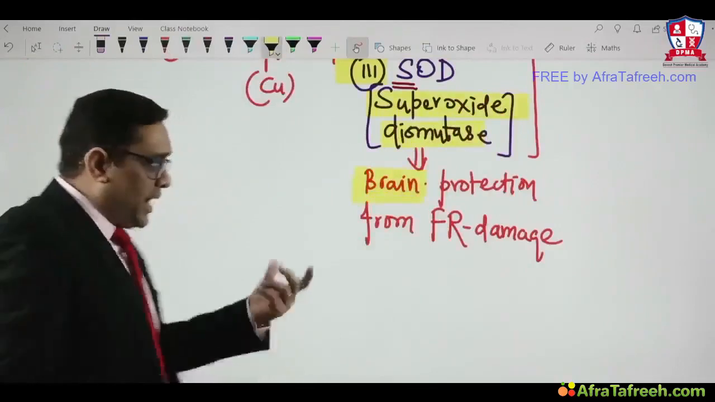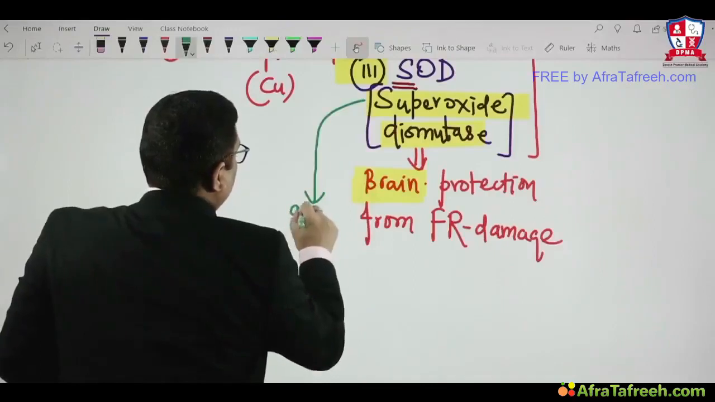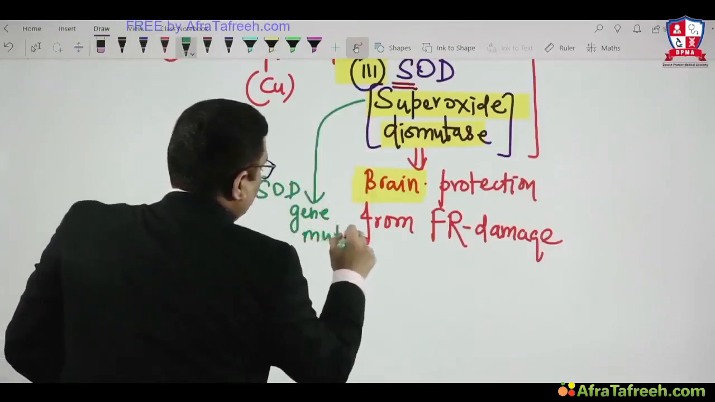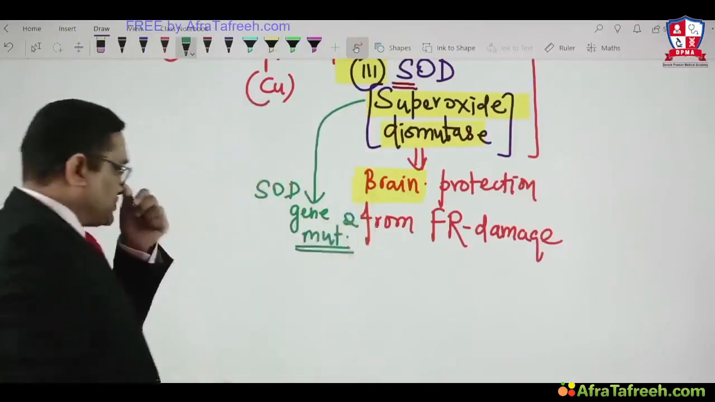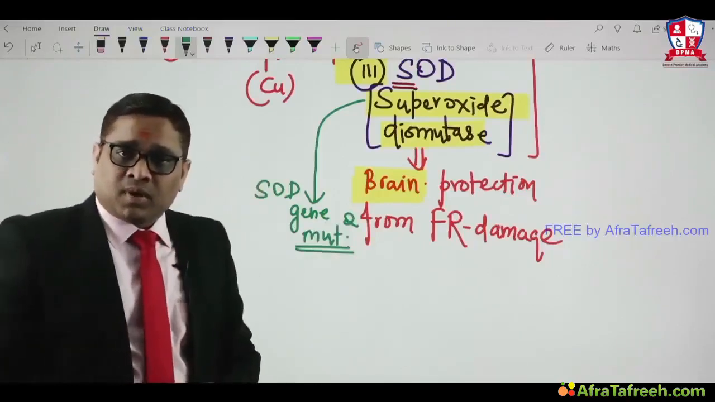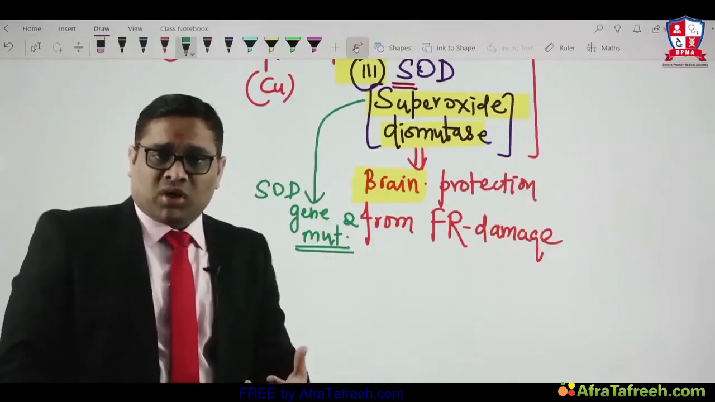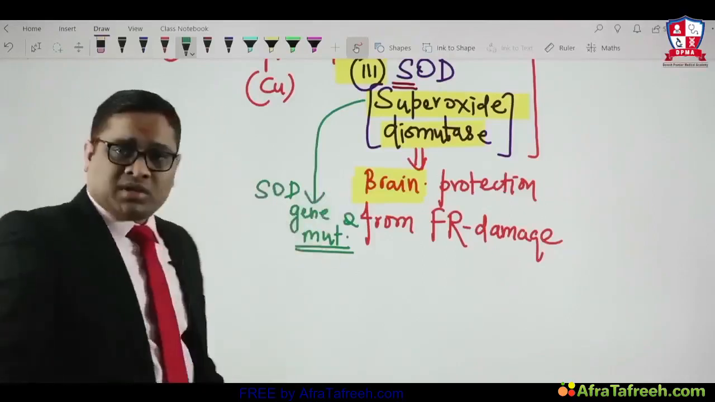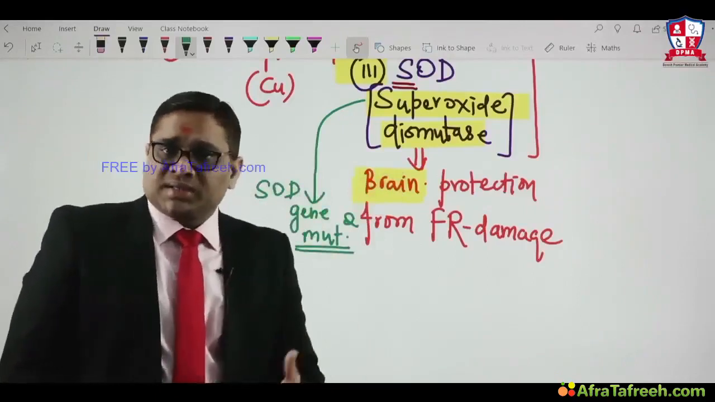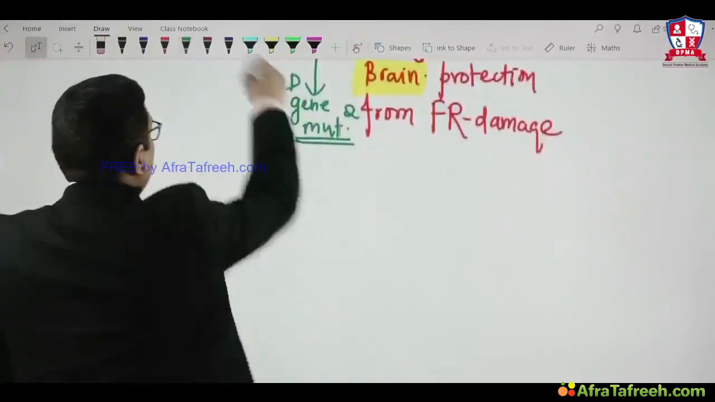damage. And if there is a mutation in this superoxide dismutase gene, suppose this SOD gene is having a mutation, then what is the clinical relevance? That is another important MCQ. If there is a mutation in the SOD gene, then which disorder will you see? A motor neuron disease. Which motor neuron disease is caused by SOD mutation? Because of the SOD gene mutation, the brain is not protected. There will be damage, and that is called amyotrophic lateral sclerosis.